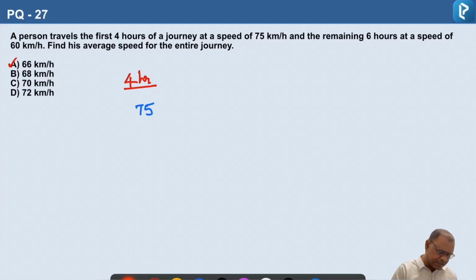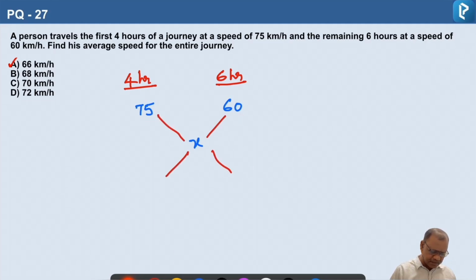Next, for the next 6 hours, the speed is 60 km per hour. So we don't know the average speed. The average speed for the entire journey, let us assume it as x and find out the differences now. The differences by alligation are 75 minus x and x minus 60. Mean minus the lower value, the higher value minus mean.